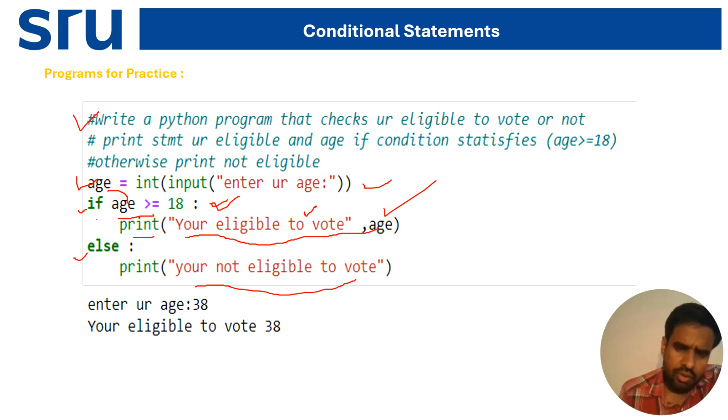When the user is asked to enter your age, the user has given 38. Now it will check the condition: if the age, that is 38, is greater than or equal to 18, yes, the condition is true, then it comes to the statement part of the if, and it prints you are eligible to vote and the age, 38.